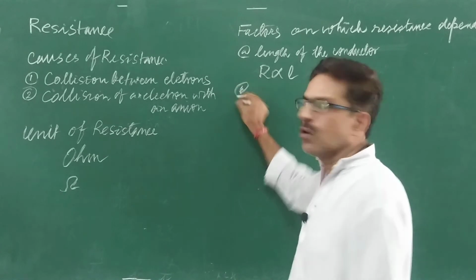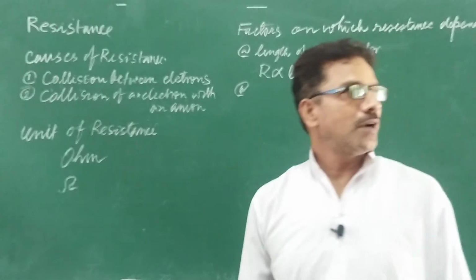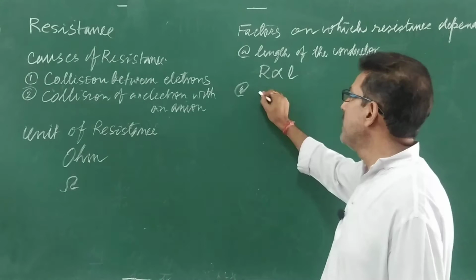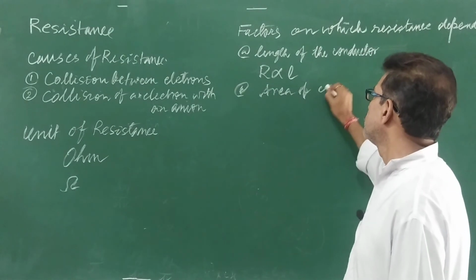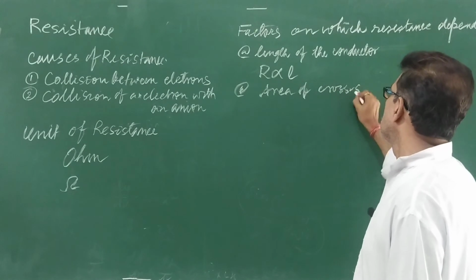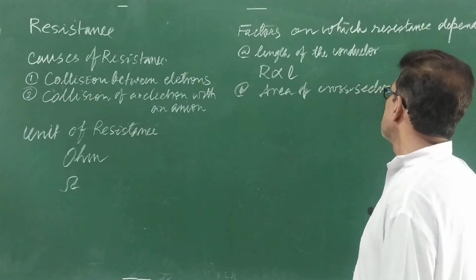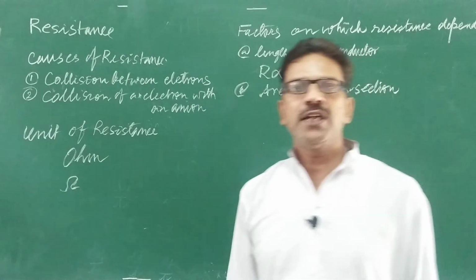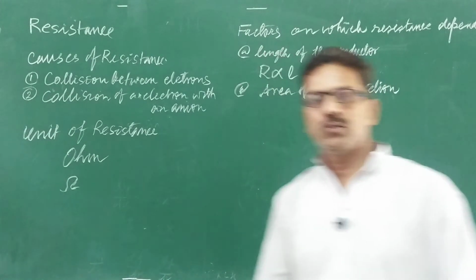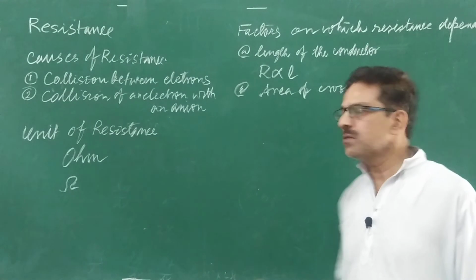The second factor on which the resistance of a conductor depends is the area of cross section of the wire. How does it depend?